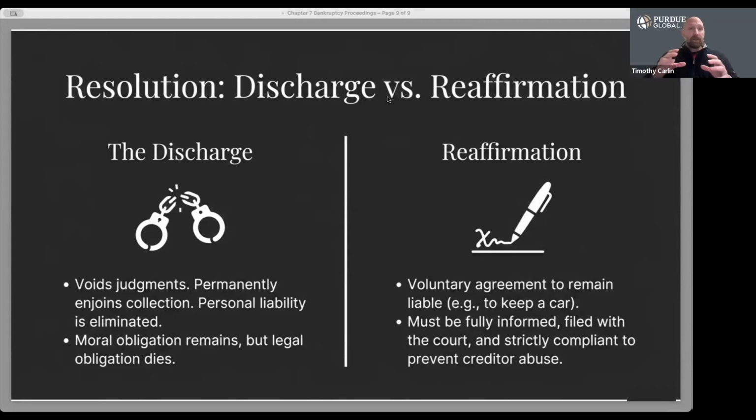So please don't forget, Chapter 7 is a structured trade-off. Non-exempt assets may be liquidated. In exchange, the debtor receives a discharge and a financial reset. Exemptions determine what property is protected. The automatic stay provides immediate protection, and the trustee administers the estate. And the discharge delivers a fresh start to the debtor.